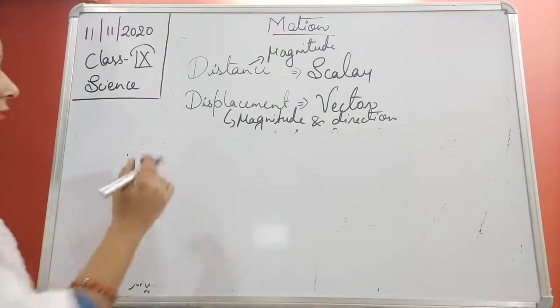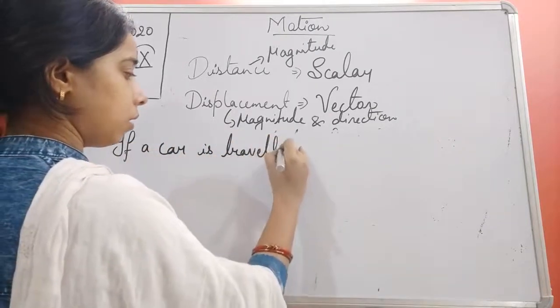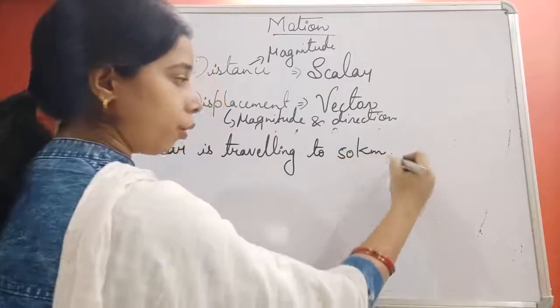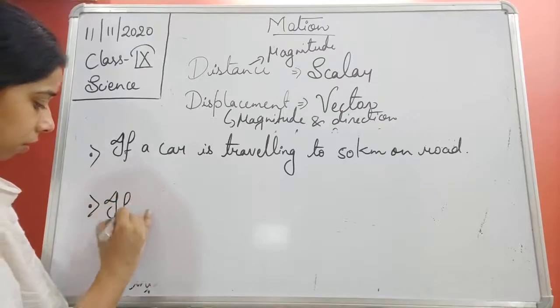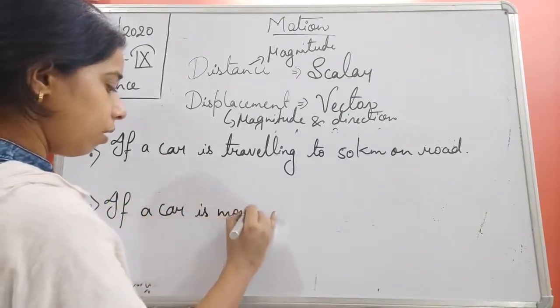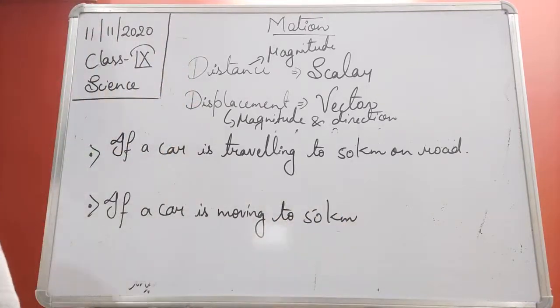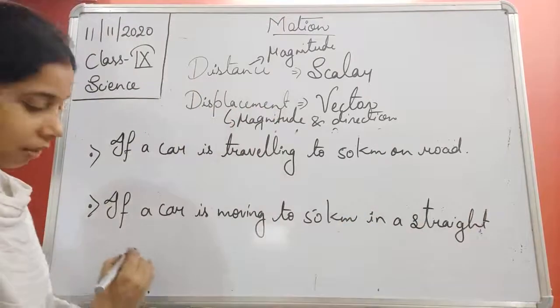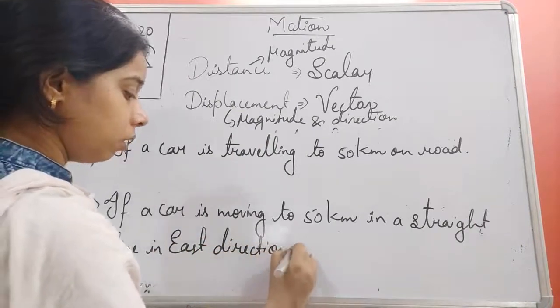So suppose, students, a car is traveling 50 kilometer on road, and a car is moving 50 kilometer in a straight line in east direction on road.